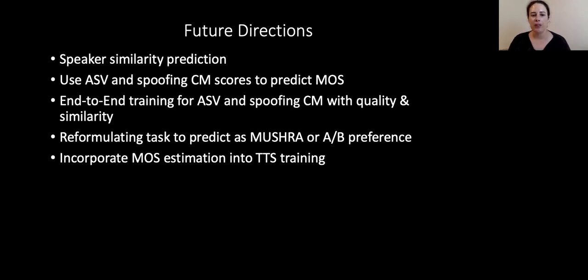Some of the future directions are to look at predicting speaker similarity. We also think it would be interesting to use ASV and spoofing countermeasure scores to predict the MOS score. We think that it would be important to try to reformulate this task as a MUSHRA or A/B preference test. And finally, we would like to incorporate automatic MOS estimation into the TTS training process.